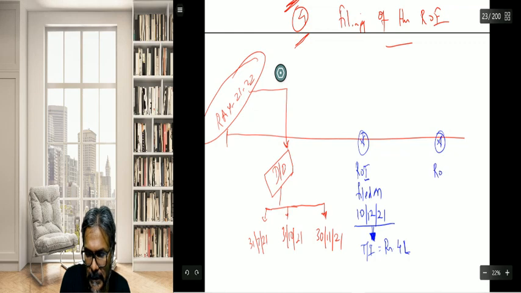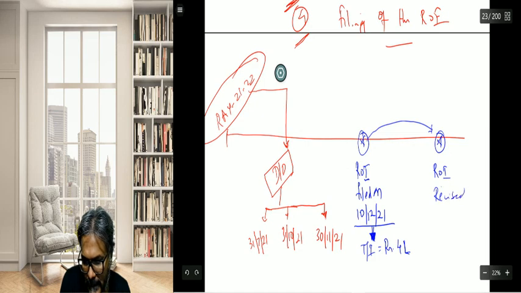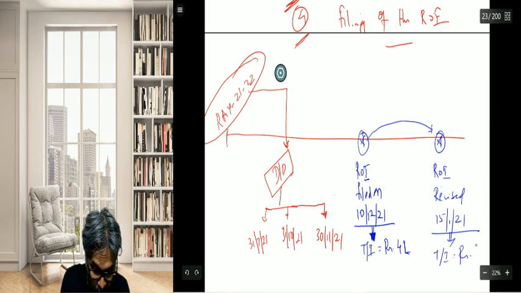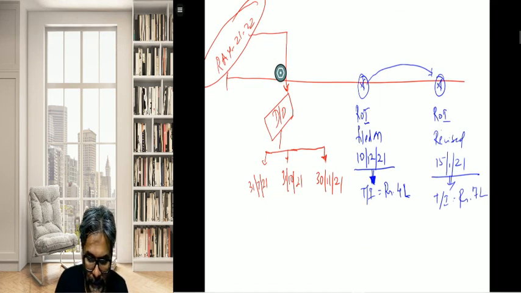Thereafter, the ROI is revised, not filed. So this ROI is revised on 15th of Jan 2021, with a total income of say 7 lakhs. So in such a particular case, students, how much would be the penalty is the question. The penalty, students, in this particular case would be how much? Rupees 5,000.